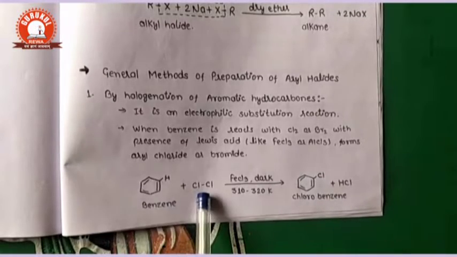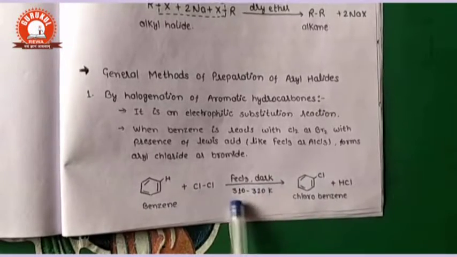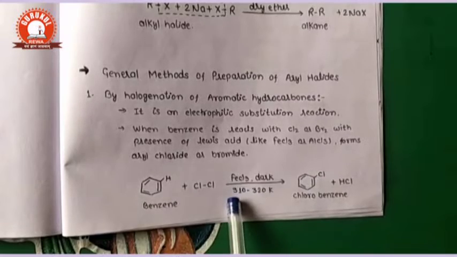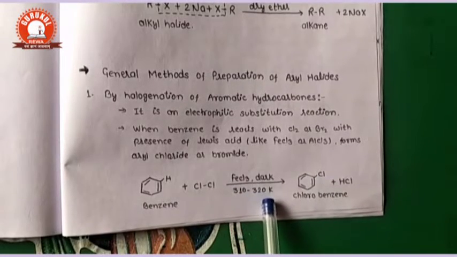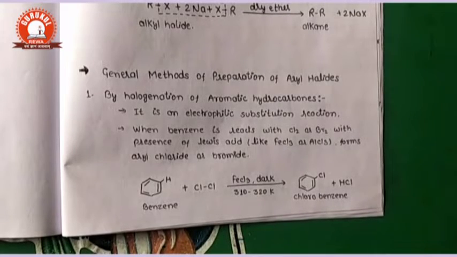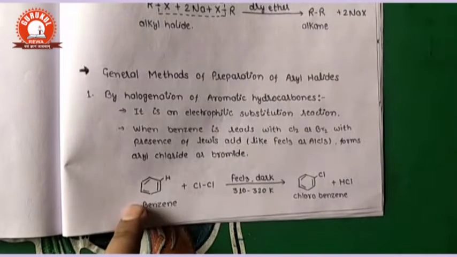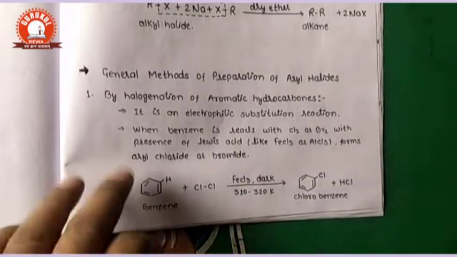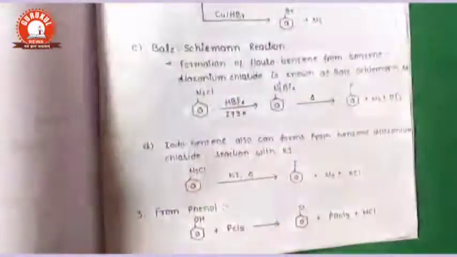In case of bromobenzene, the temperature will be quite larger as compared to the 310 to 320 Kelvin. Complete. So the first reaction is the formation of chlorobenzene or bromobenzene from benzene. This part is also present in class 11.